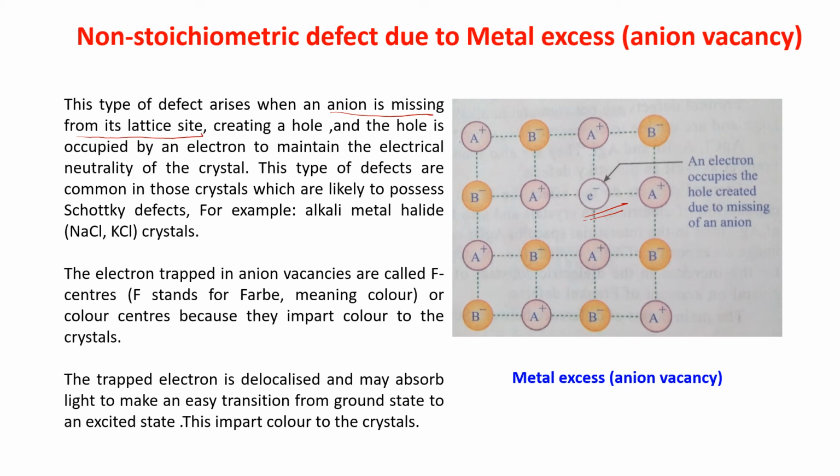Now from that NaCl, Cl minus will come out, because we are heating, so it is getting energy, more energetic. So the chloride ion will come out and it will try to make a bond with the sodium. So it will ionize the sodium vapor, that sodium atom. In that case, it will release an electron. And that electron will come and take this place, this hole.